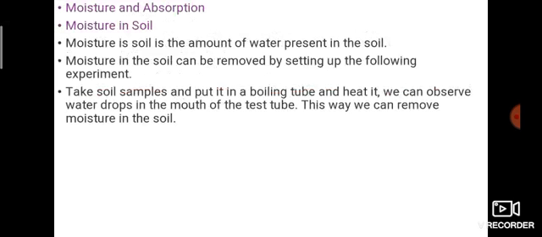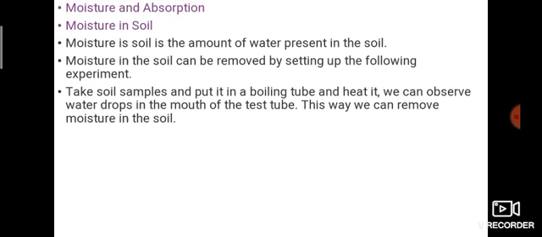Next property, moisture. First one percolation, next one moisture. What is moisture? Moisture in soil is the amount of water present in the soil. How much water is present in the soil, that is the moisture.